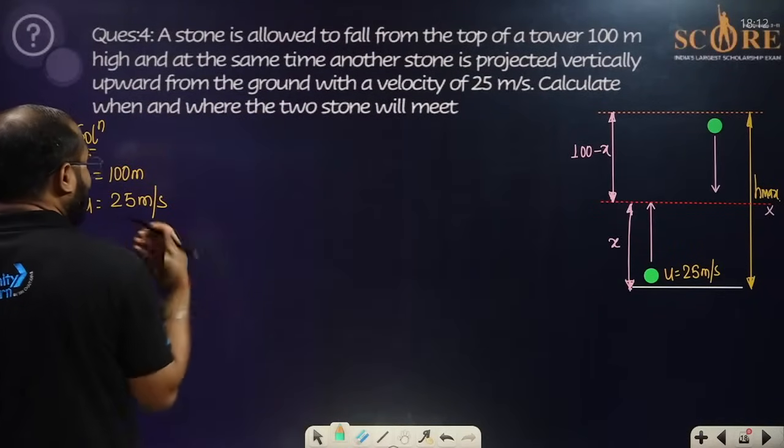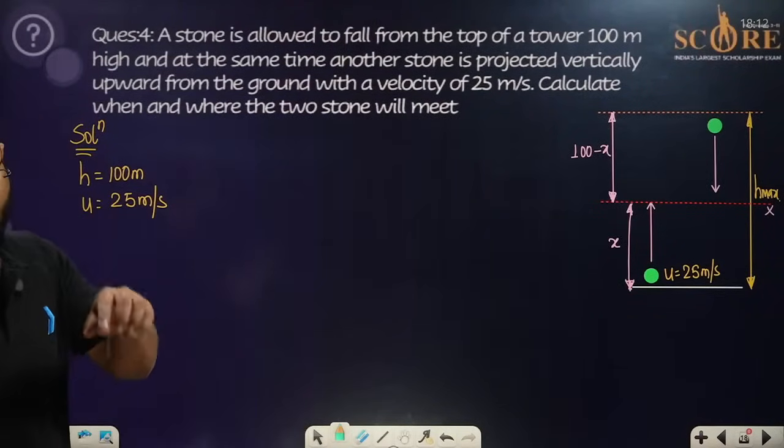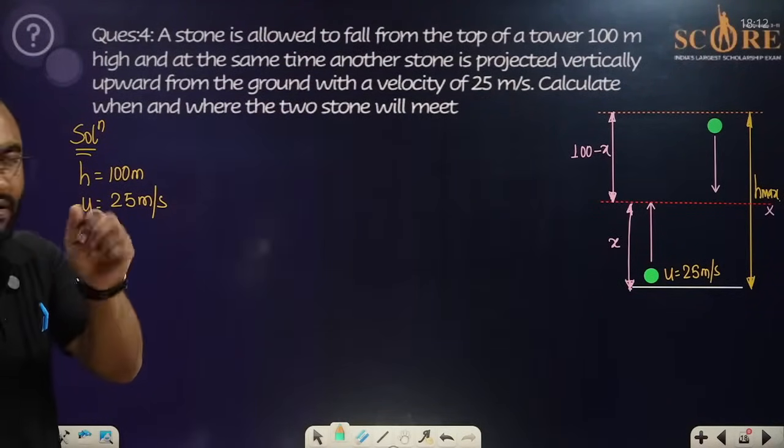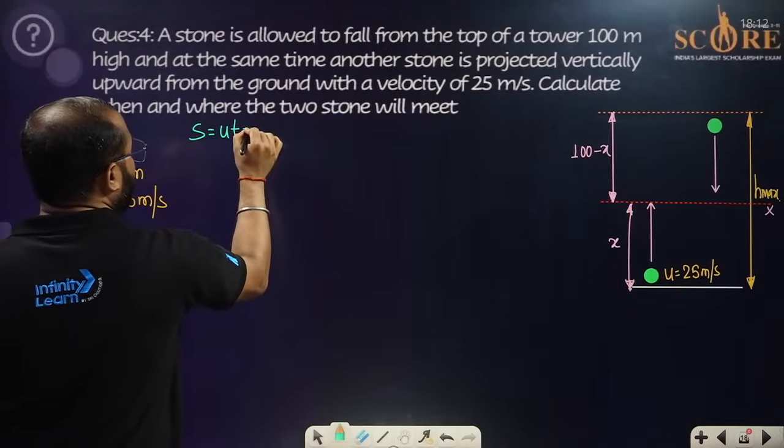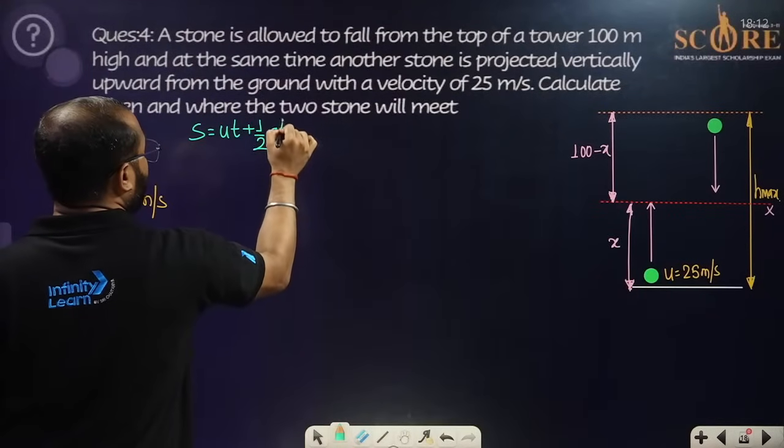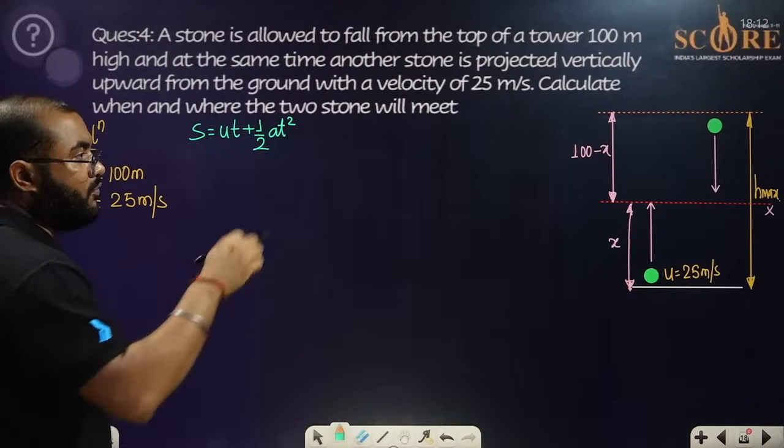As you can see, why the second equation of motion? In the second equation of motion, we have the value of S, that is why H. We can write the second equation of motion, S equals UT plus half AT square. So we will be doing this equation for both the stones.